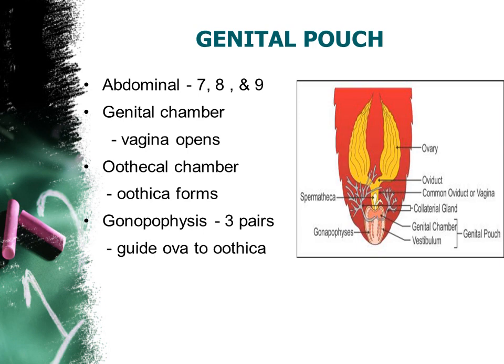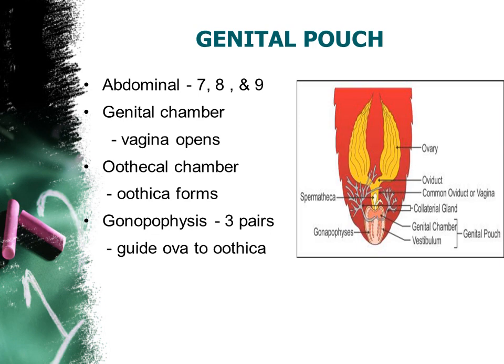Meanwhile, the spermatheca consists of sperm cells. Can you watch the spermatheca? What do you mean by spermatheca? It is where the sperm cells are stored, which are received from the male cockroach. Okay, so from the spermatheca, the sperm will come again towards the genital chamber, where fertilization takes place.